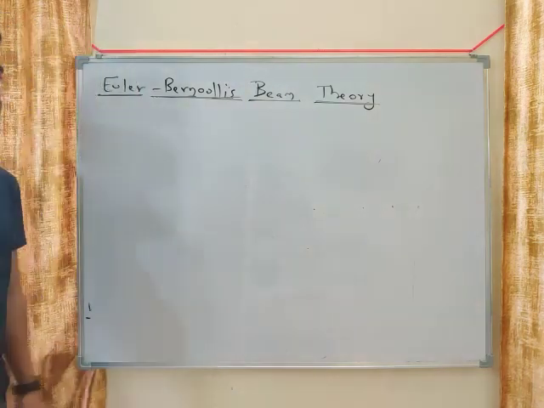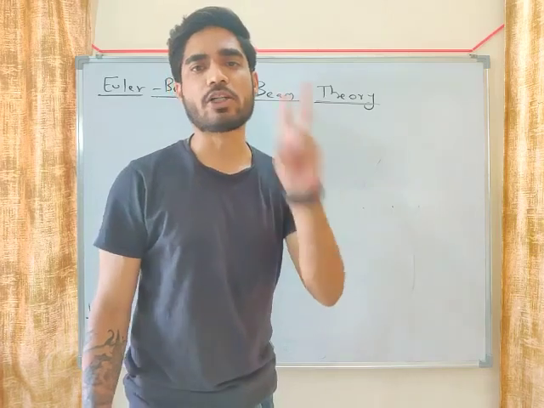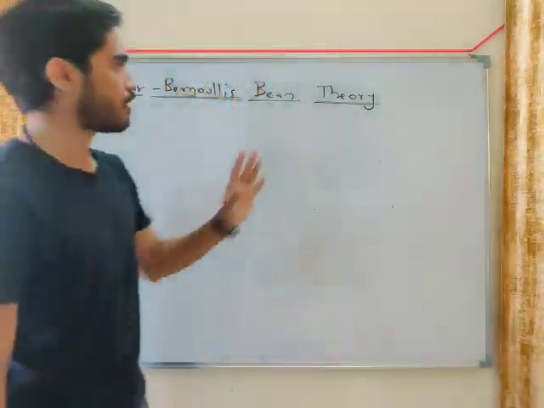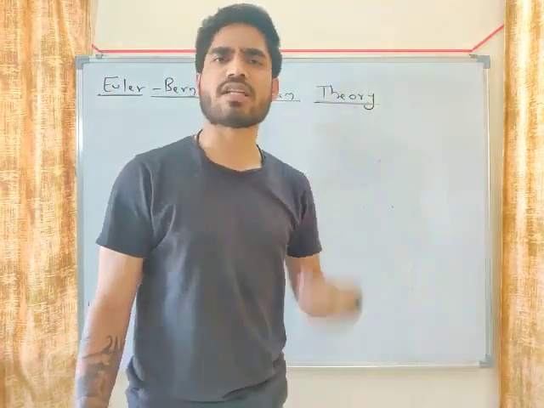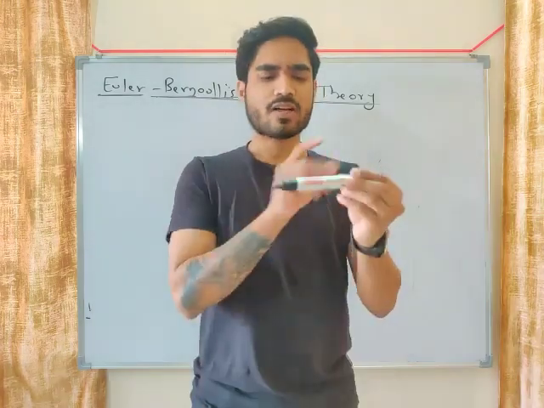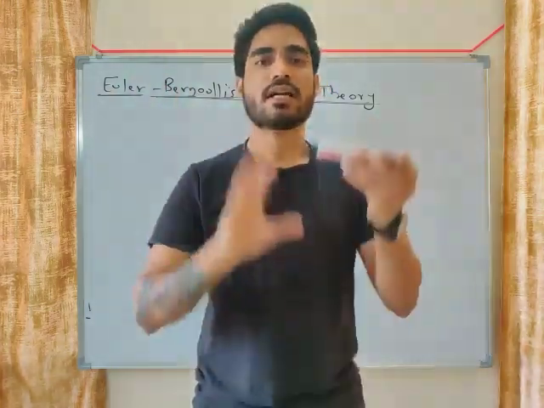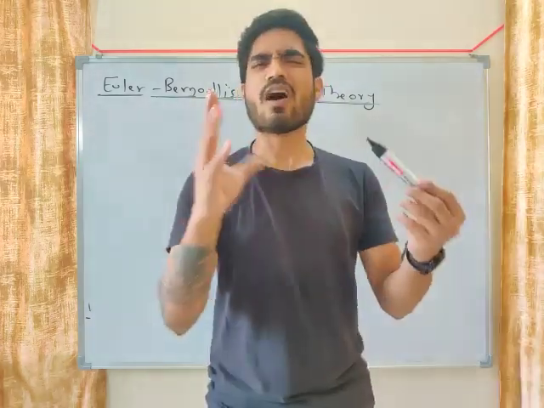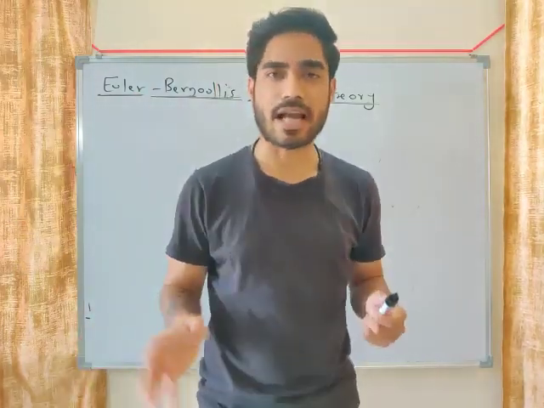Now Euler-Bernoulli's beam theory depends upon two very important assumptions. In case of Euler-Bernoulli's beam theory, we make a lot of assumptions. Some of these are general assumptions. For example, the cross section of the beam is constant, the material of the beam is homogeneous, and the material of the beam is isotropic. All these are basic assumptions which we make in every chapter, right?